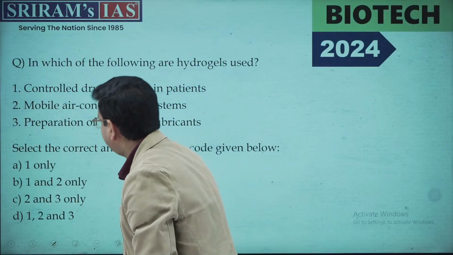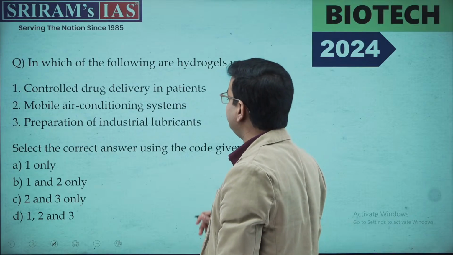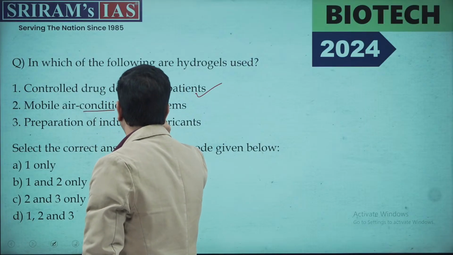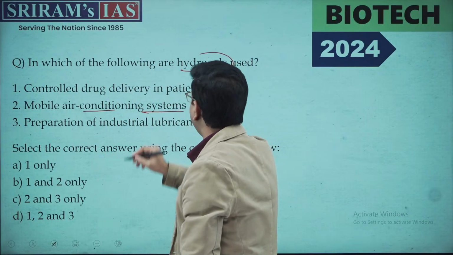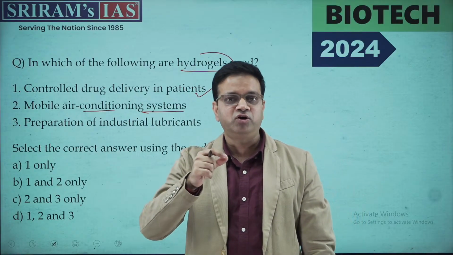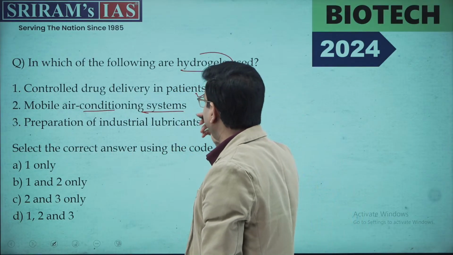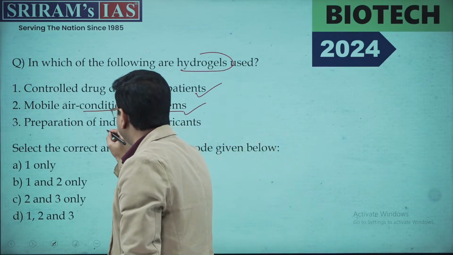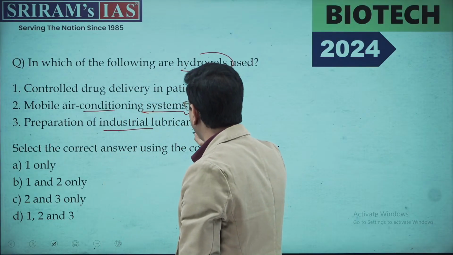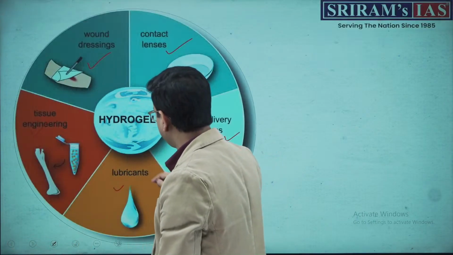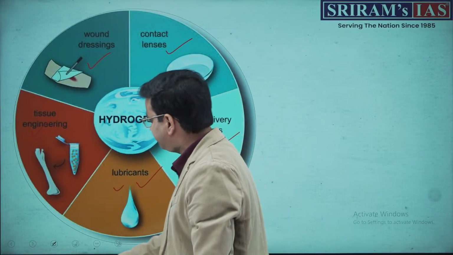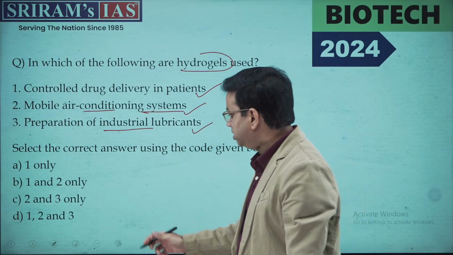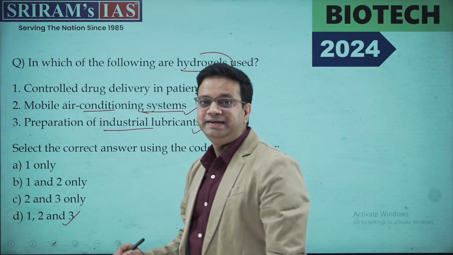Now, the statement asked whether it is used for drug delivery in patients. Definitely, it is used there. The second, that it is used in the mobile air conditioning system. If you look at hydrogels, these are mostly used in batteries and in other formats of circuits that help to maintain the temperature. So this is used in mobile air conditioning. And the third is that it is used in industrial lubricant. Yes, it is used as a lubricant. I have shown you the image. You can see it is used in industry as a lubricant. So all three statements regarding hydrogels are correct, and your correct answer for this will be D.